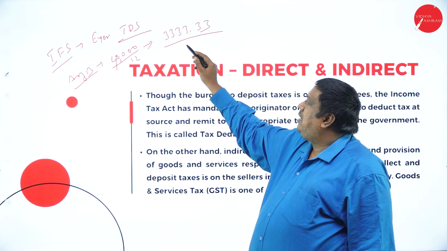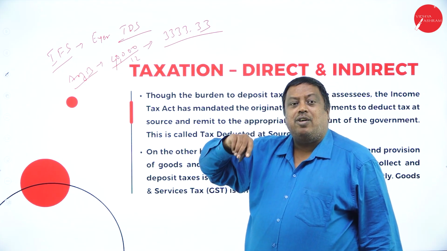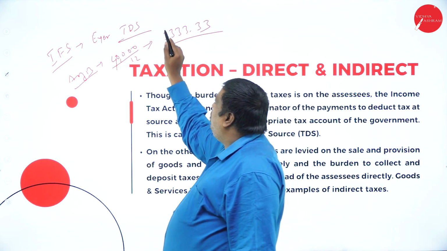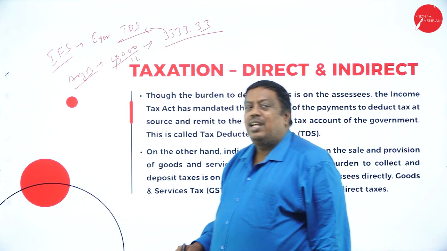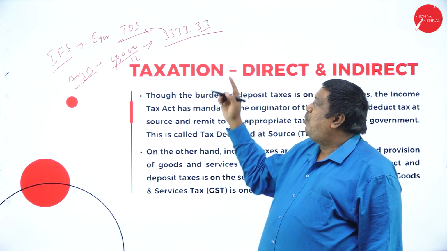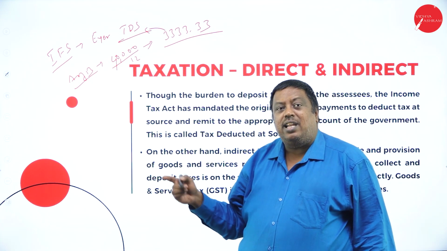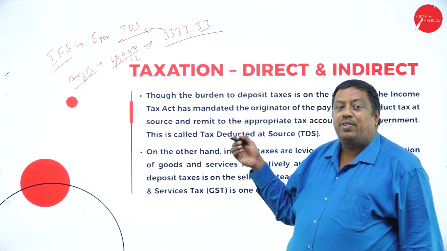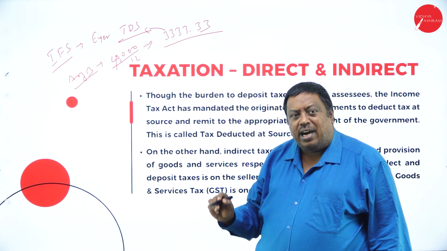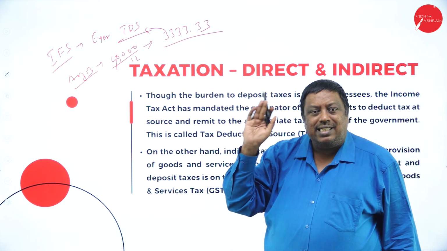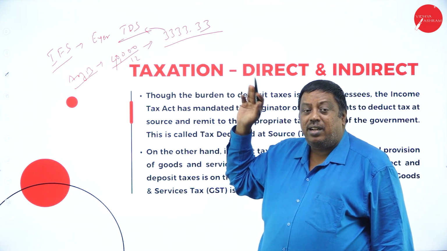3,333.33 every month. So instead of paying 40,000 in one shot, do one thing: from out of your salary, I'm going to deduct 3,333.33 every month, and I'm going to issue tax deducted at source. That amount the employer is going to pay to the government. And finally, after the completion of the financial year, April to March, the employer is going to give a Form 16 showing the tax has been deducted at source.